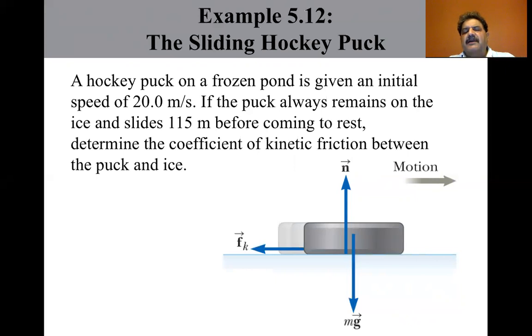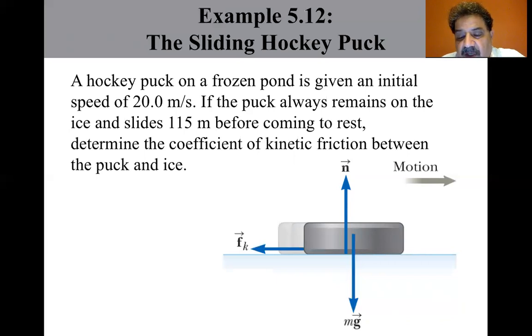The forces acting on the puck are identified in the figure, but the text of the problem provides kinematic variables. Therefore, we categorize the problem in several ways. First, it involves modeling the puck as a particle under a net force in the horizontal direction. The kinetic friction causes the puck to accelerate. The acceleration, remember, is it's slowing down. It's causing it to slow down, and that is an acceleration.